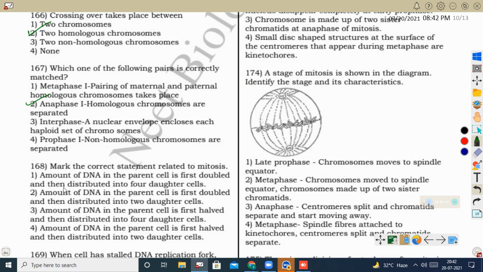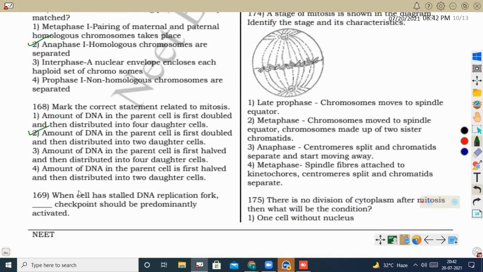Next question, mark the correct statement related to mitosis. Amount of DNA in the parent cell is first doubled and then distributed into 4 daughter cells. No, it will be distributed into 2 daughter cells. So next, amount of DNA in the parent cell is first doubled and then distributed into 2 daughter cells. This is correct.